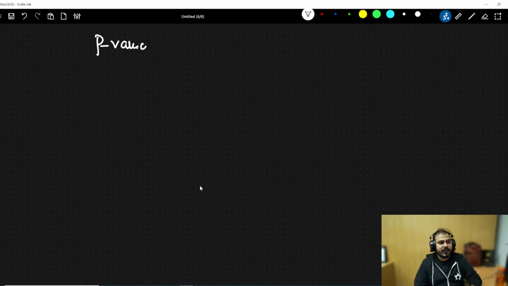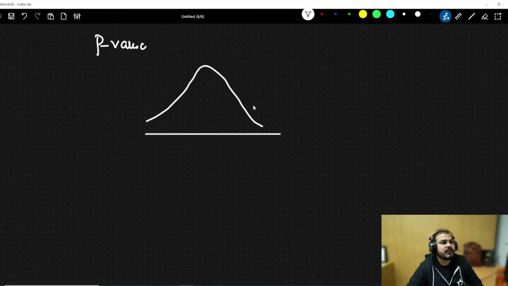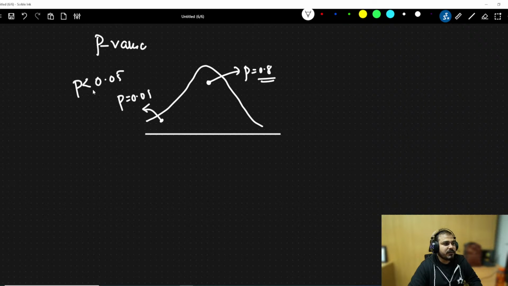See, what exactly does p value basically specify? I told you an example of mouse bar, right? If I say p value is 0.8, that basically means out of all the 100 touches, 80% of the time you're going to touch over here. If you say p value is 0.01, it means one time out of 100. Now if you are saying p value is less than 0.05, that basically means you have less than 5% probability for the null hypothesis to be true.